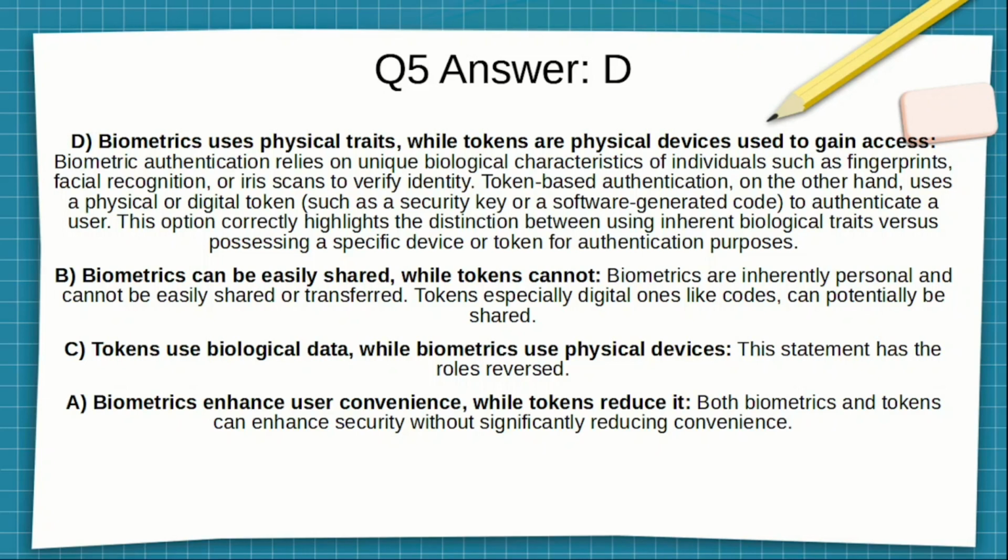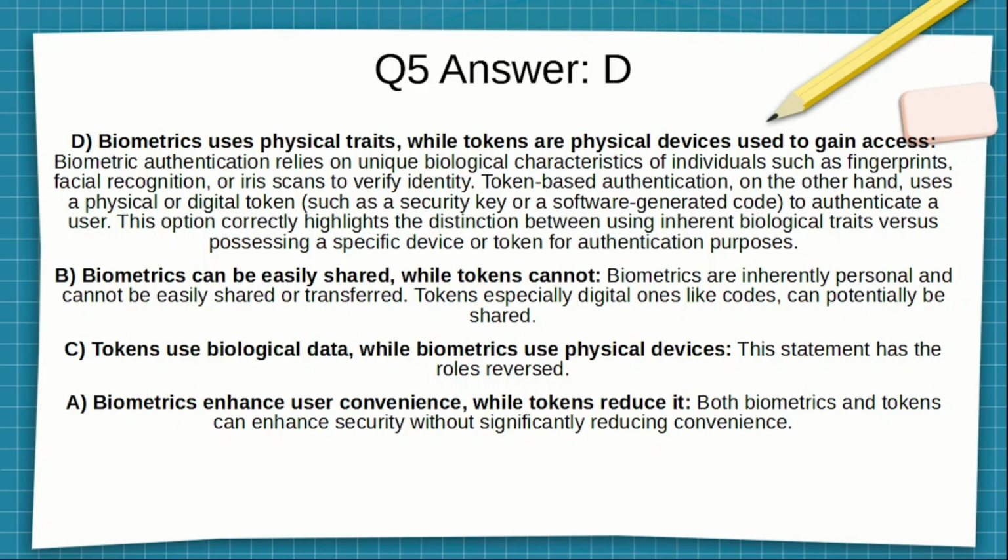B was wrong. Biometrics can be easily shared while tokens cannot. Biometrics are inherently personal and cannot be easily shared or transferred. Tokens, especially digital ones like codes, can potentially be shared. C was wrong. Tokens use biological data, while biometrics use physical devices. This statement has the roles reversed. A was wrong. Biometrics enhance user confidence, while tokens reduce it. Both biometrics and tokens can enhance security without significantly reducing confidence.